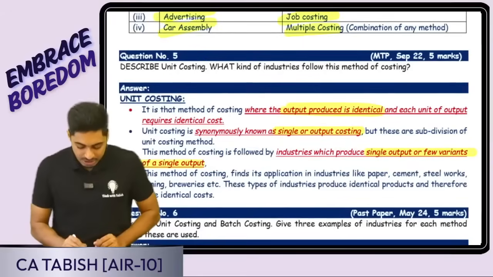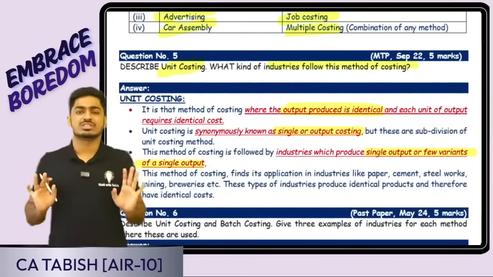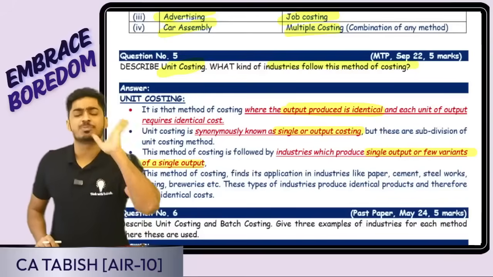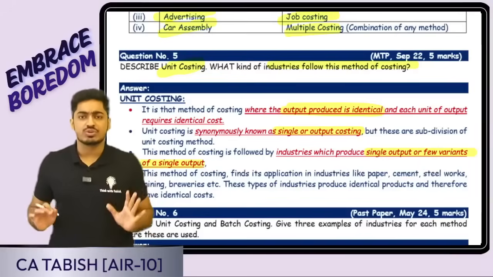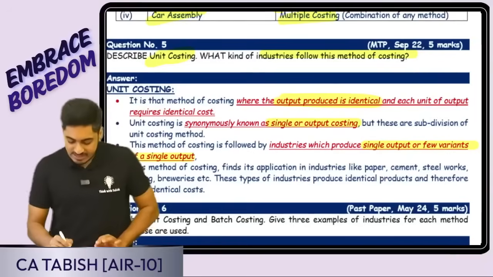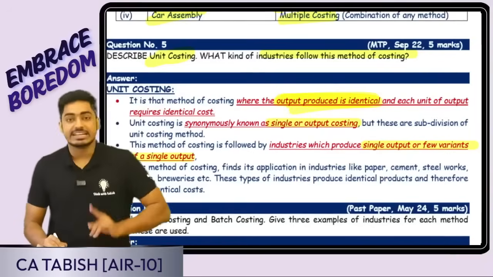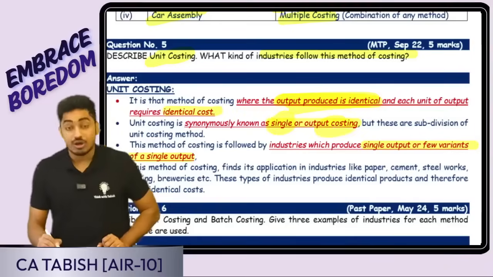Next is unit costing. What is unit costing and which kind of industries follow unit costing? Where the company is producing only one type of homogeneous goods, nothing else. Only one type of product is produced. It is called unit costing. It is also called single costing or output costing. It is a method where the output produced is identical. One product only I am producing, and each unit of output requires identical cost.